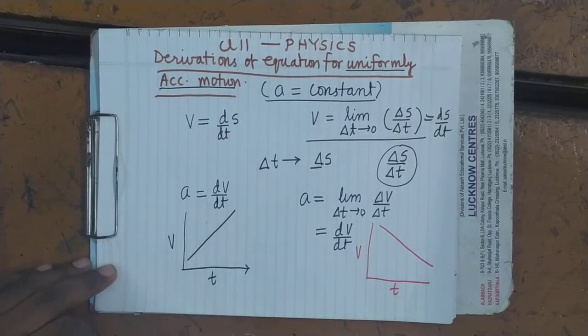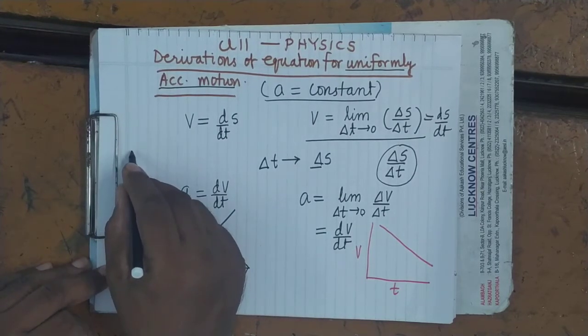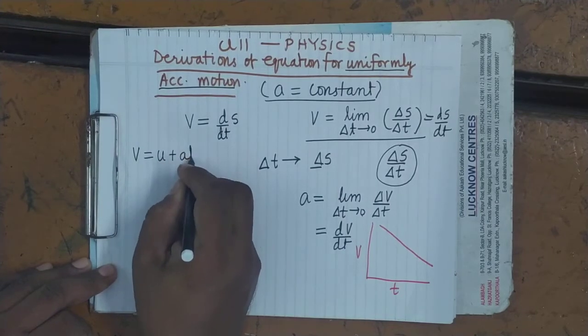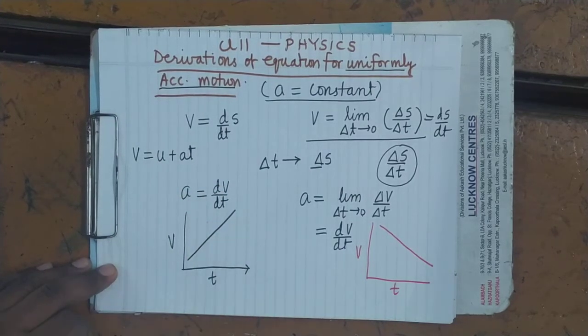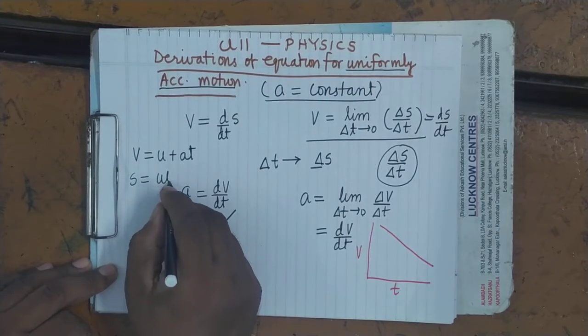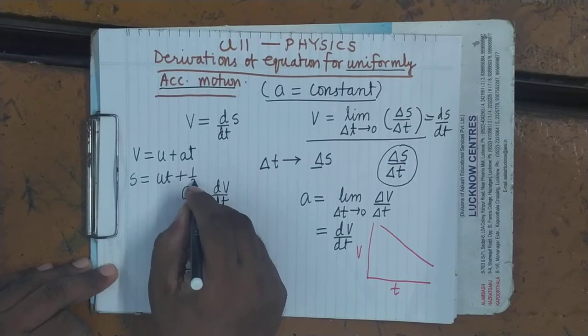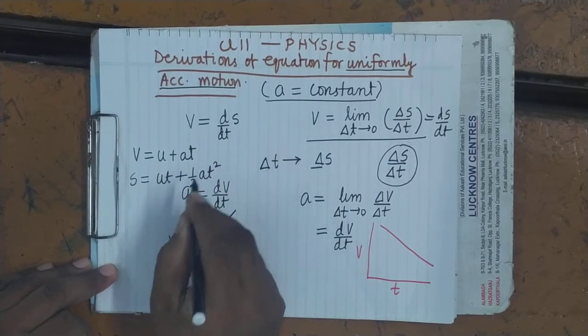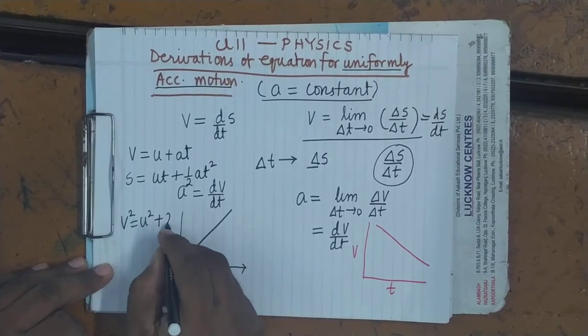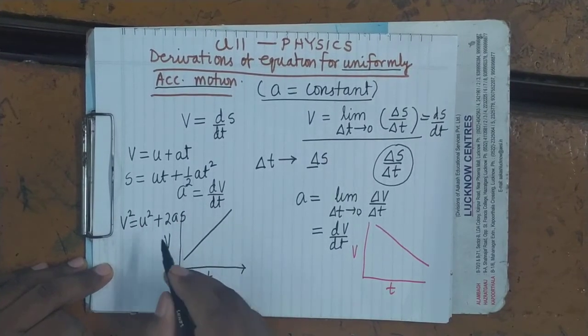And what are the equations that you know? Already you have studied in class 9th. First equation of motion is v equals u plus at, and all of you remember that these are the equations of uniformly accelerated motion. Second equation is s equals ut plus half at square. Third equation is v square equals u square plus 2as. These are the three equations.